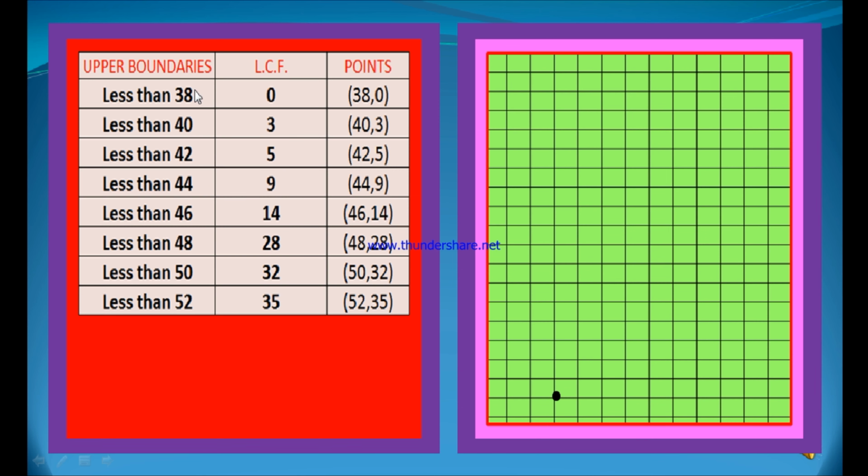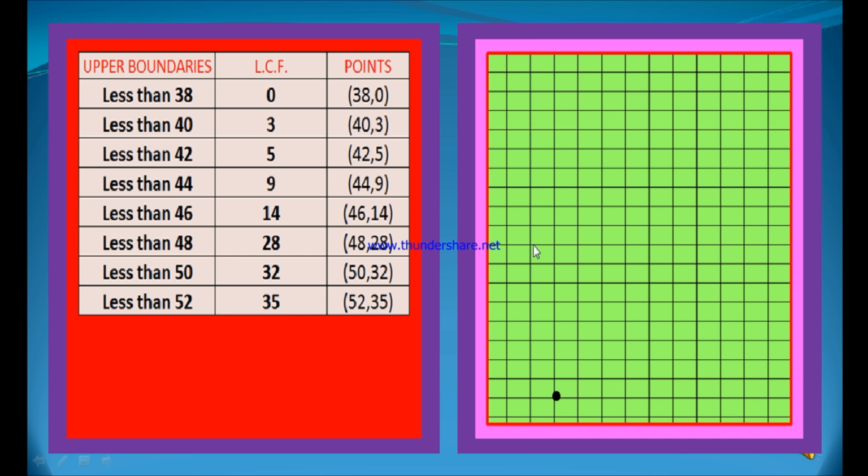In order to draw the less than type ogive, you have to take the upper boundaries on the x-axis and less than cumulative frequency on the y-axis. Therefore, the points are 38, 0; 40, 3; 42, 5; 44, 9; 46, 14; 48, 28; 50, 32; 52, 35.